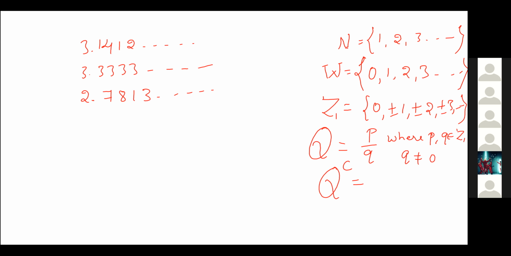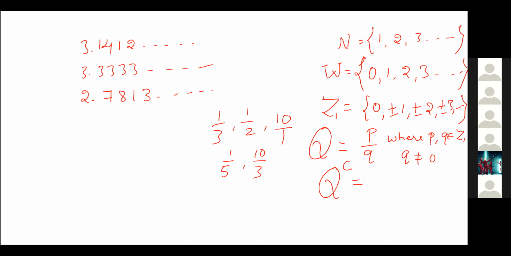For example, 1 by 3, 1 by 2, 10. 10 is also a rational number because we can write it as 10 by 1, so the P value becomes 10 and the Q value becomes 1. 1 by 5, 10 by 3. Any number in the form P by Q where P and Q are integers with Q non-zero, we call a rational number.